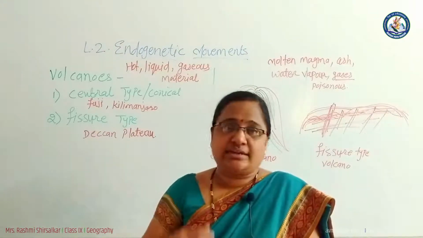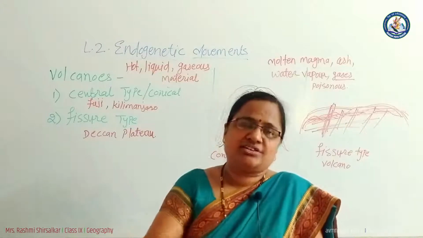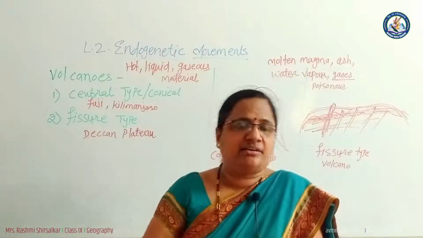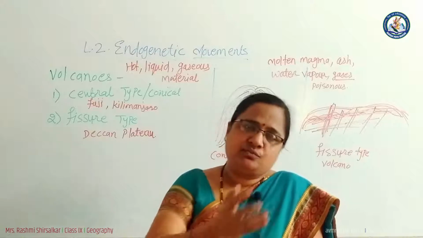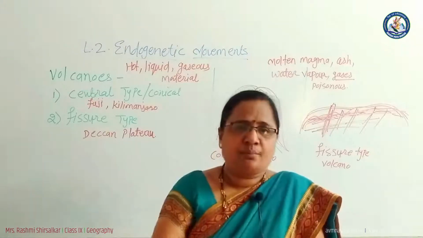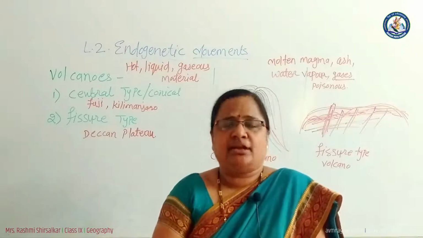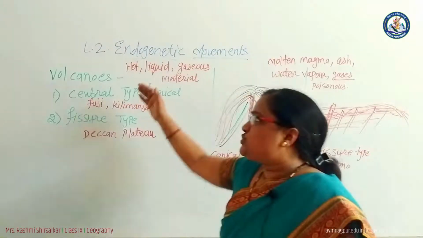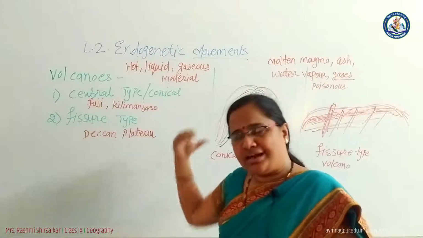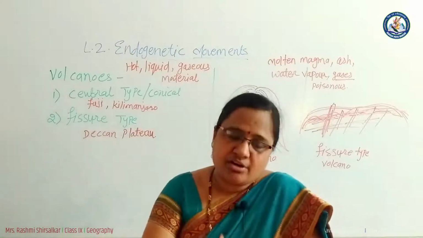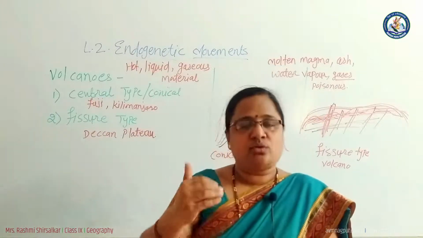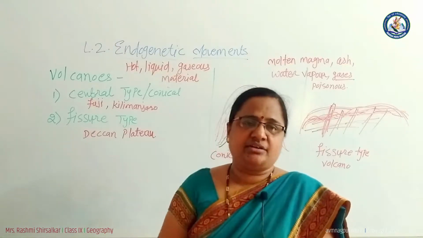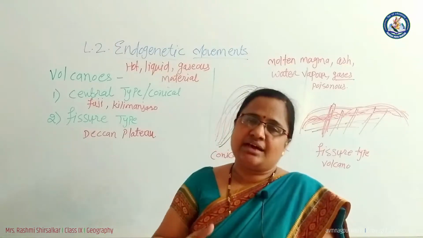And the last one, that is extinct. Extinct shows that it is dead. We can say it is a dead volcano. Means in the past and in the future there is no possibility of a volcano erupting from that particular place. So these are the types of volcanoes that depend upon periodicity, that is time: active, dormant and extinct.